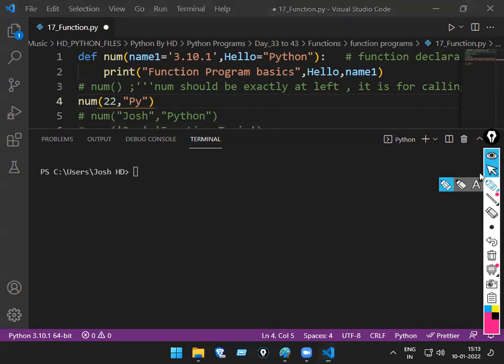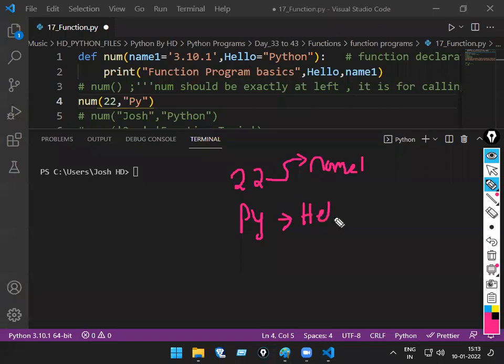Okay. So now what I'm passing there is 22. This 22 will be taken by whom? Exactly, by name one. Next what? Py. Py will be taken by whom? Hello. Now what I'm trying to pass is function program basic space. Hello is saying what now? Py.